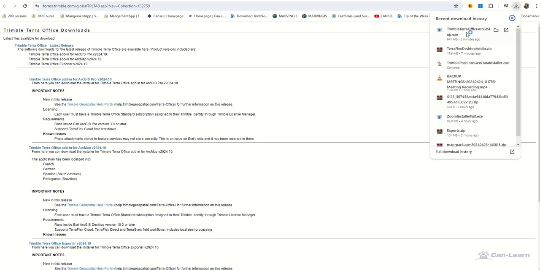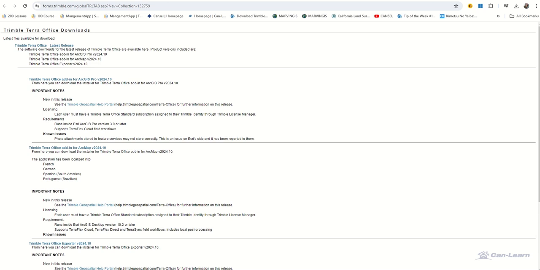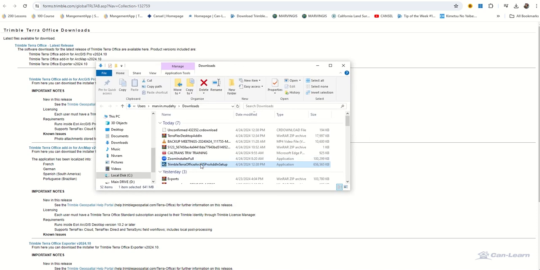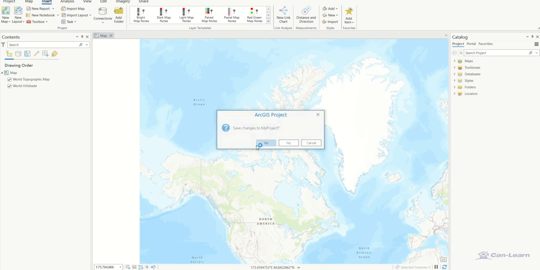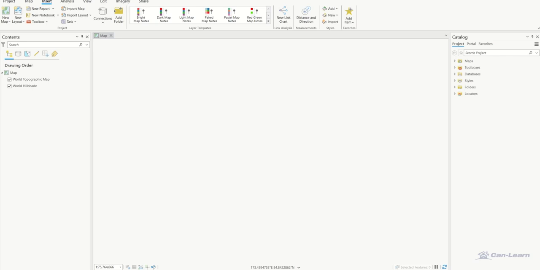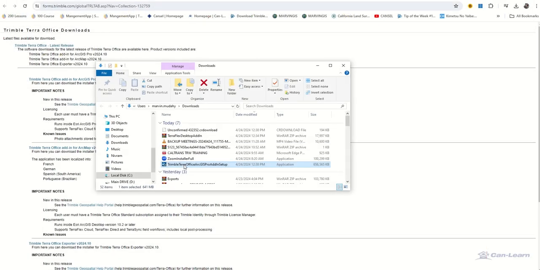So at this point, I've already gone ahead and downloaded the file. And so now I'm going to actually install. I presently have my software up and running. I'm going to shut it down so that it can take effect. I'm not going to save anything here. I'm just going to have this run.